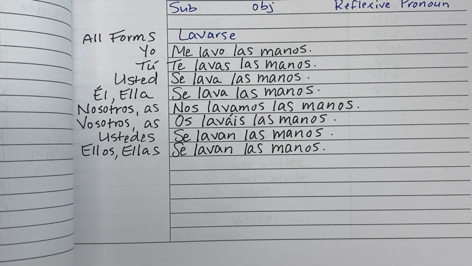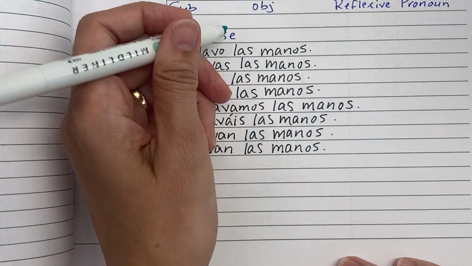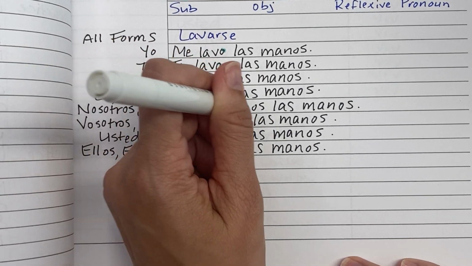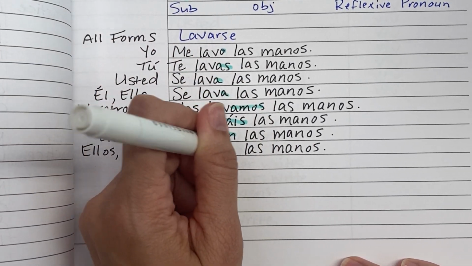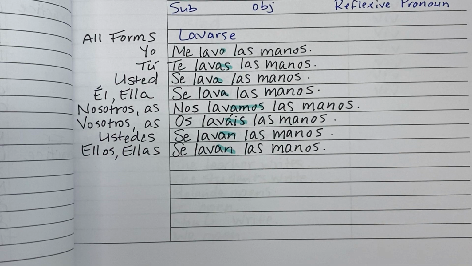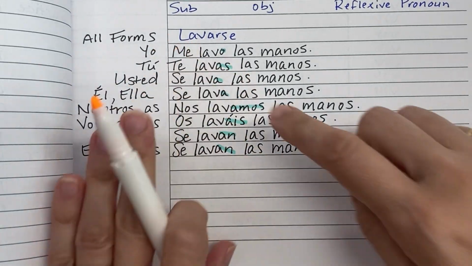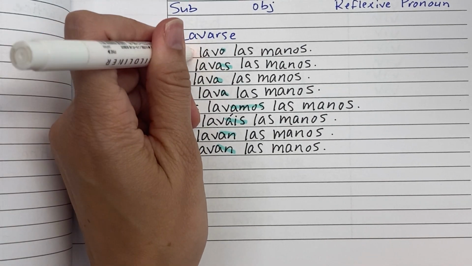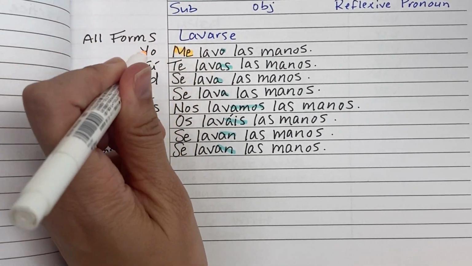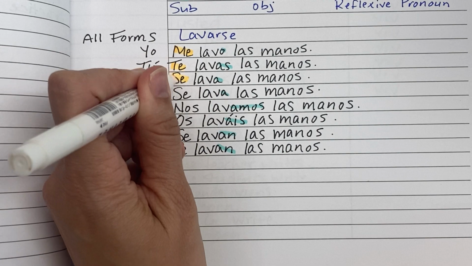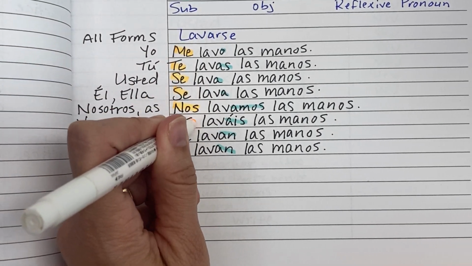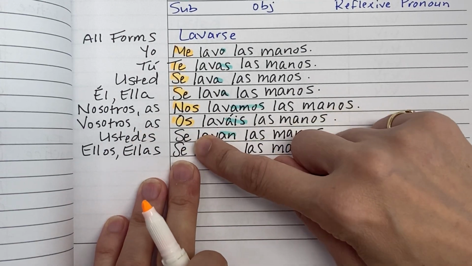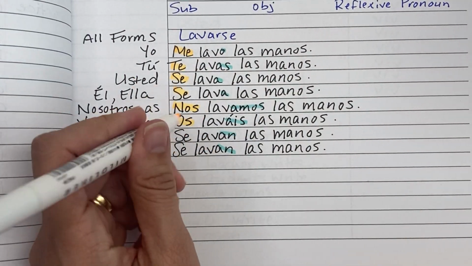So notice that we're using just the regular AR verb endings, o, as, a, amos, áis, an, just like we've learned. But in this case, because the subject and the object are the same, we're making it reflexive. We're using the reflexive pronoun. Me, te, se, nos, os, and the ellos, ellas, and ustedes form is the same as the él, ella, usted form, se.